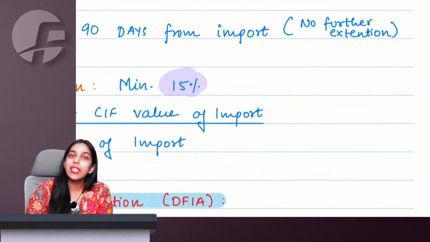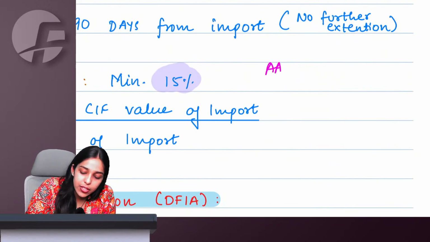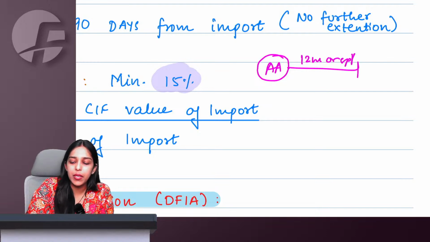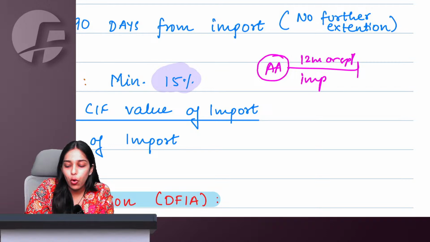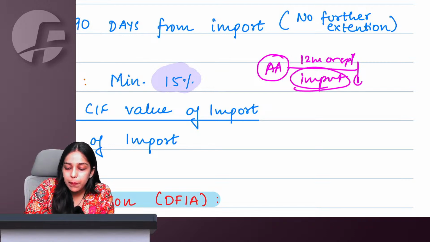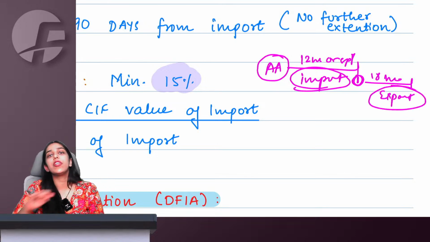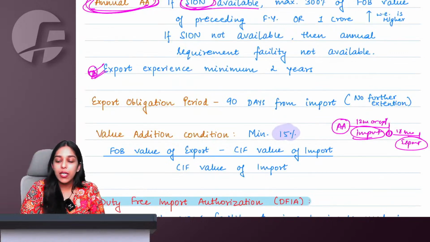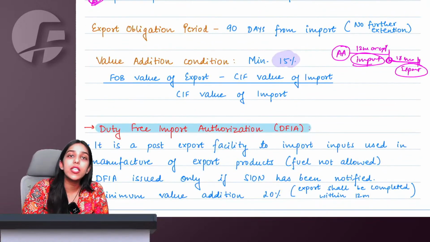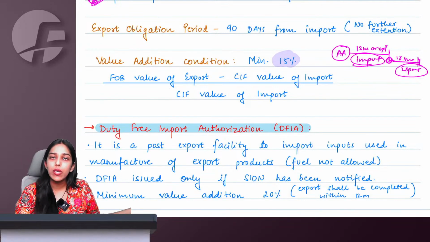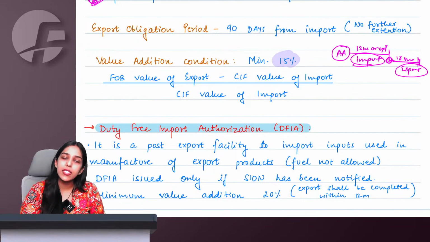So what we are saying is, today when you get advance authorization, within 12 months or the specified period, whichever is higher, you will have to import your inputs. The day on which you import your inputs, within 18 months from there, you have to manufacture, export and finish off your obligation. But ma'am, what if we are not exporting within this period? Then they will take your advance authorization back. Then you will have to give them all the duties back again along with interest, etc., which is not there in your syllabus.